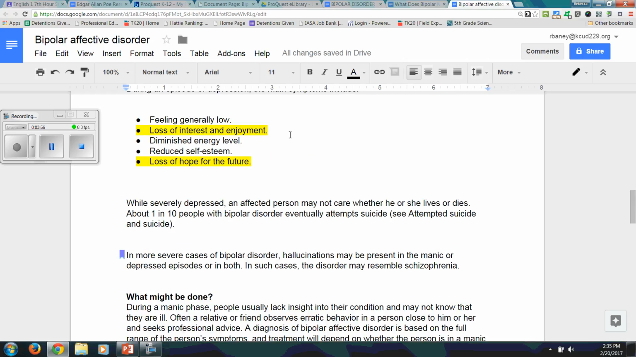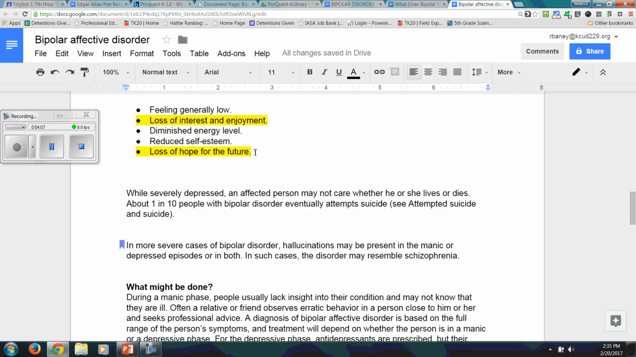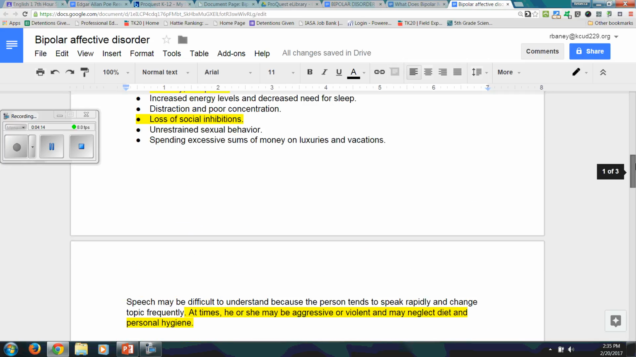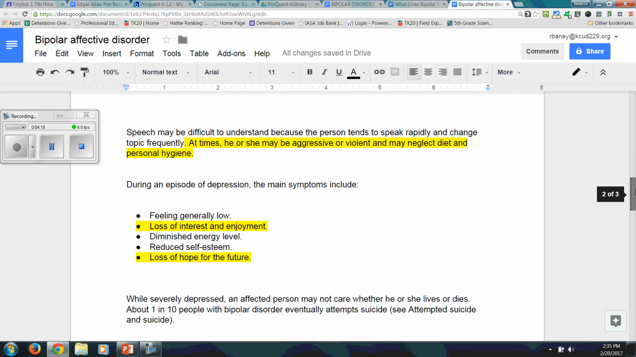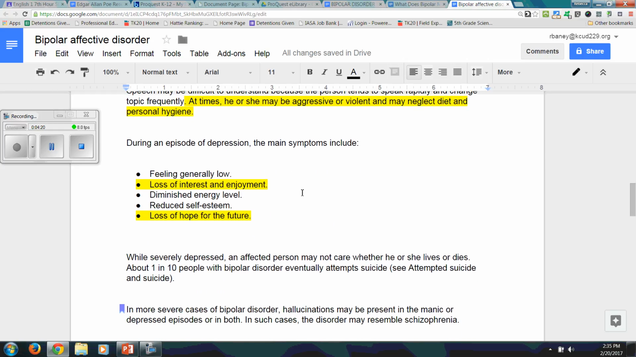Loss of interest and enjoyment. Now, again, we look to the stories. There isn't anything enjoyable. There's nothing fun happening in those stories. Nobody is having a good time. Everybody's dying. Also, loss of hope for the future. Definitely concentrating on death. These would be the low parts. So the manic parts, the self-esteem and the loss of social inhibition, reminded me of Poe. And then the depression parts, loss of enjoyment and loss of hope for the future, reminded me of Poe. So those were things I picked for this source.